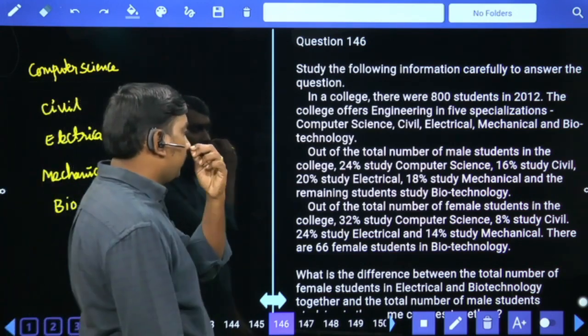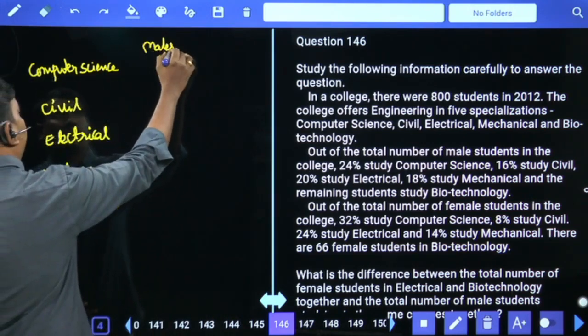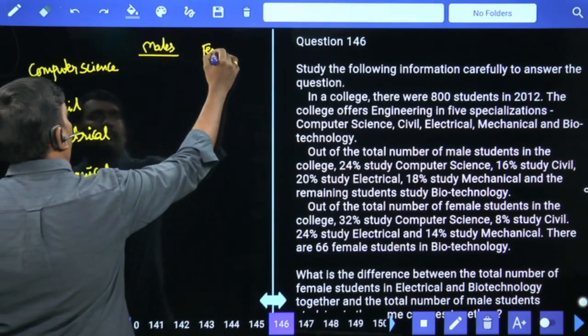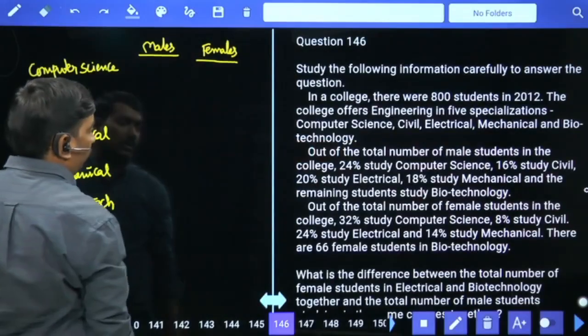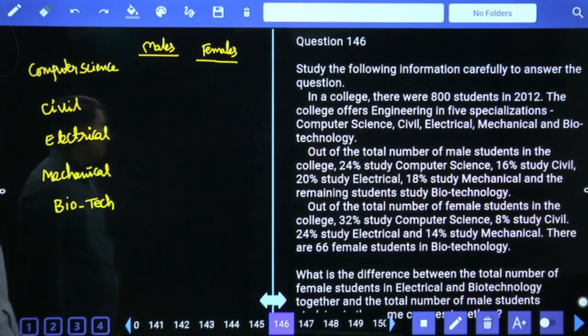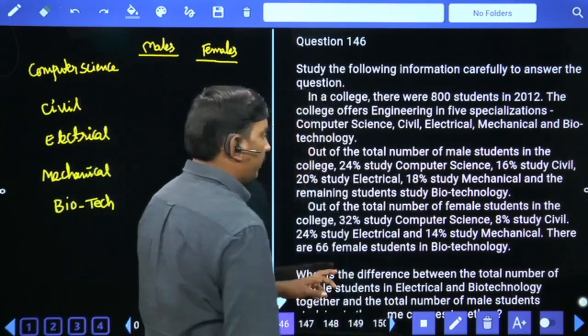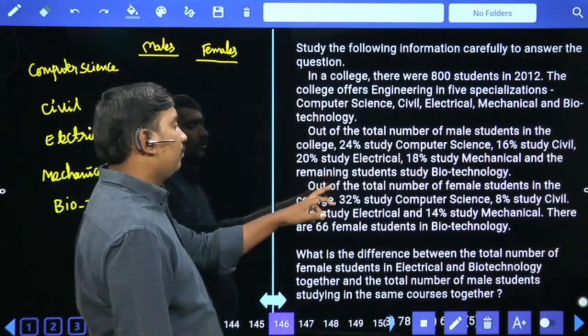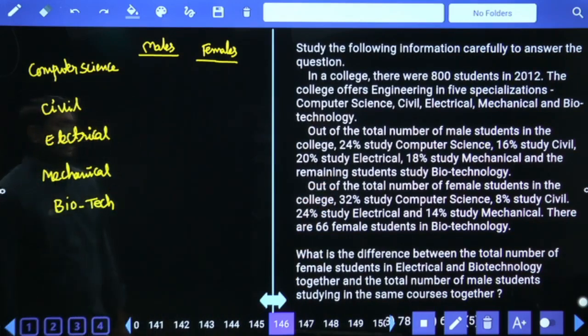Out of the total number of students, males and females are here. Out of the total number of male students in the college, 24% study computer science, 16% civil, 20% electrical, 18% mechanical, and the remaining students study biotechnology.